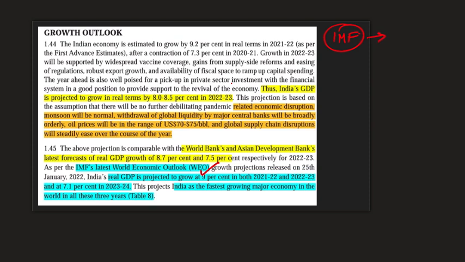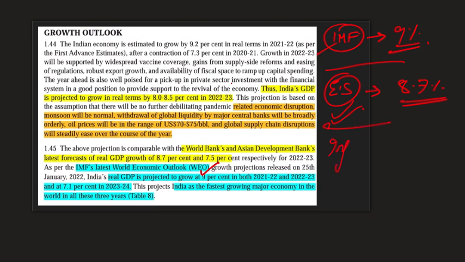The IMF projected that we'll have almost 9% growth, and all the other multilateral organizations predicted something similar. But if you take a look at the economic survey, we were a bit conservative and projected only 8.7% growth. So this is probably the first time in a long time that the economic survey's projection is less than the global projection. What are the reasons for the economic survey to take that stance?